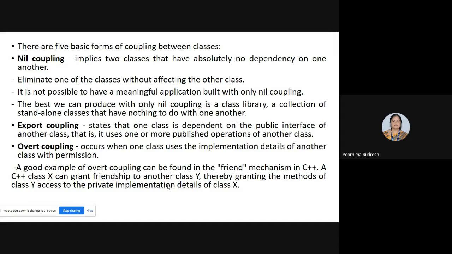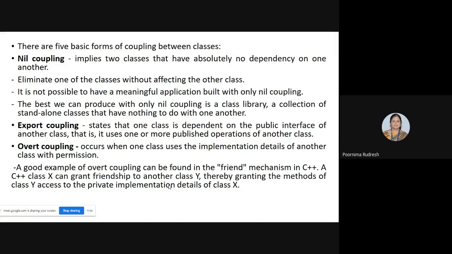Means what? Here class X is there, class Y is there. Class Y is depending on class X. So class Y accesses the implementation details of class X. How? Through the friend mechanism which is available in C++.